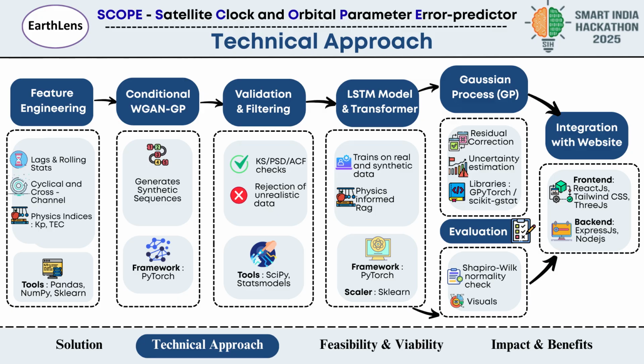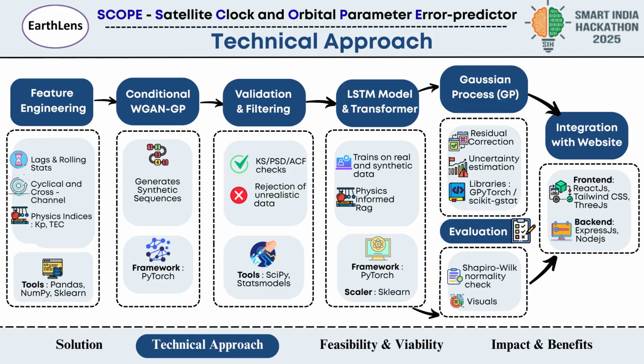After the LSTM and the transformer make their predictions, we have used a small Gaussian process model to refine the short-term forecast, basically acting like a local bias corrector, adjusting for systematic deviations and giving us uncertainty estimates, which help us to quantify confidence in each prediction.